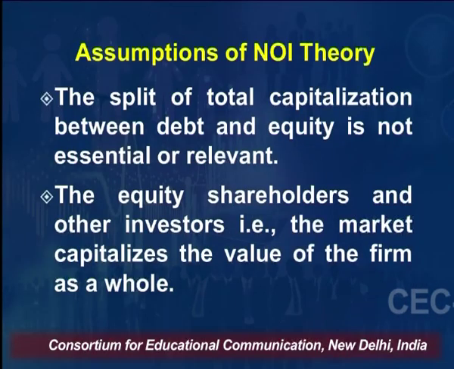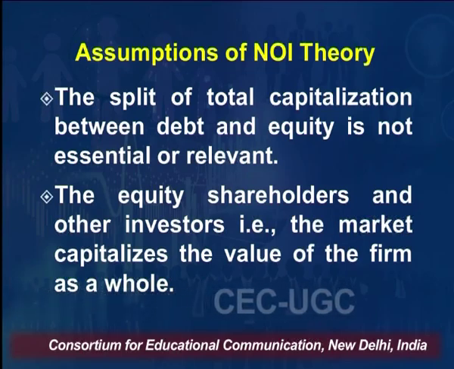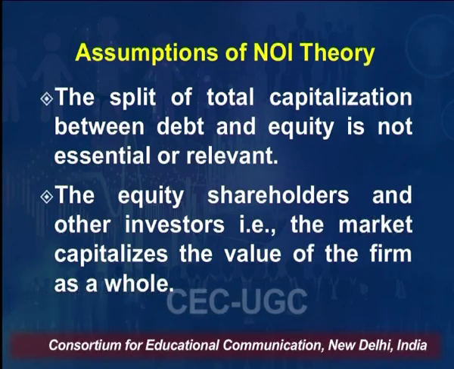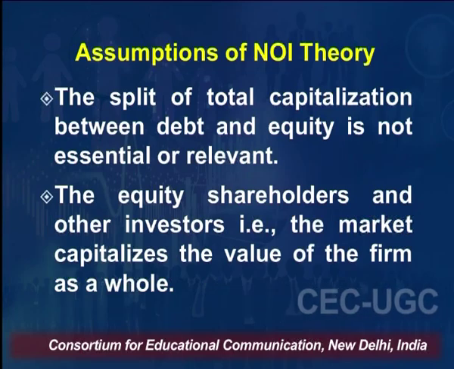The first one is that the split of total capitalization between debt and equity is not essential or relevant. As I mentioned in my previous session, this falls under the category of irrelevant theory of capital structure, and this theory also states that capital structure is not going to impact the value of the firm. Another assumption is that the equity shareholders and other investors, that is the market, capitalizes the value of the firm as a whole.